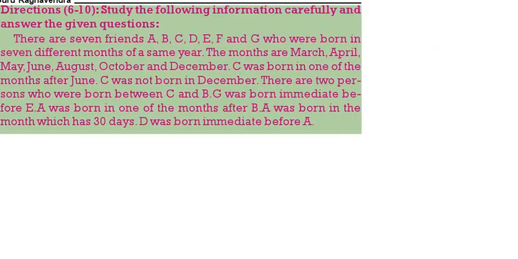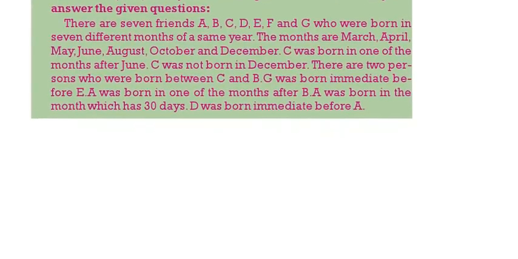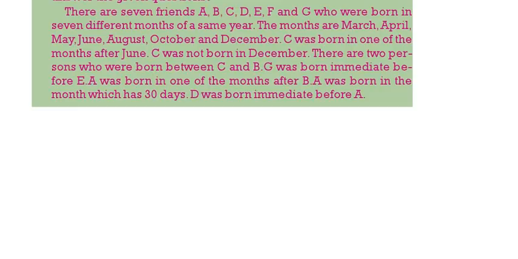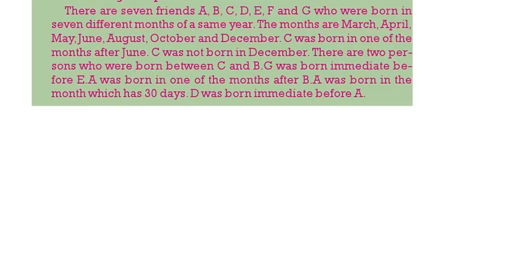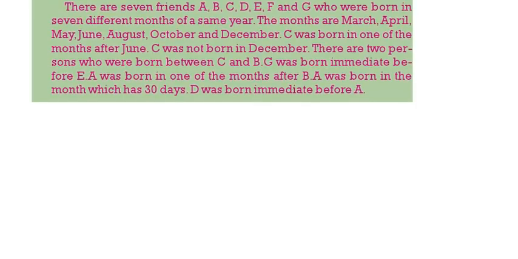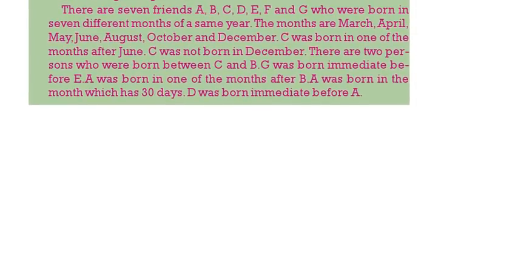There are 7 friends who were born in different months. The months are March, April, May, June, August, October and December. C was born after June. C was not born in December. There are 2 persons between C and B. G was born immediately before E. A was born in a month after B. A was born in a month having 30 days. D was born immediately before A.